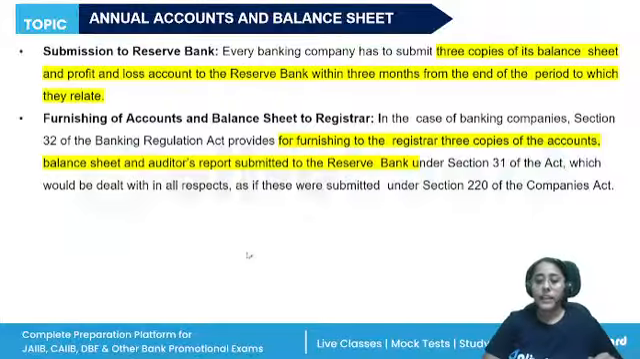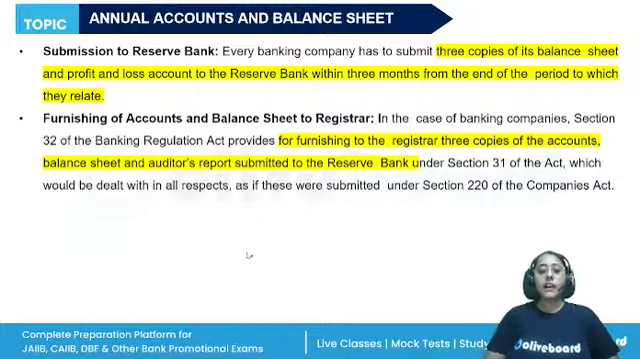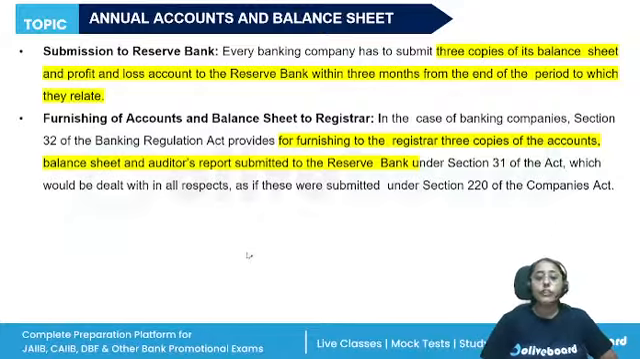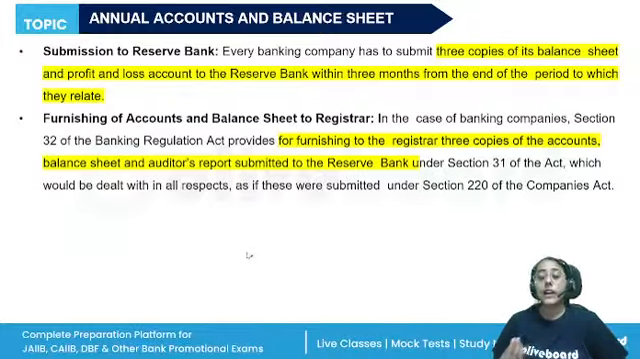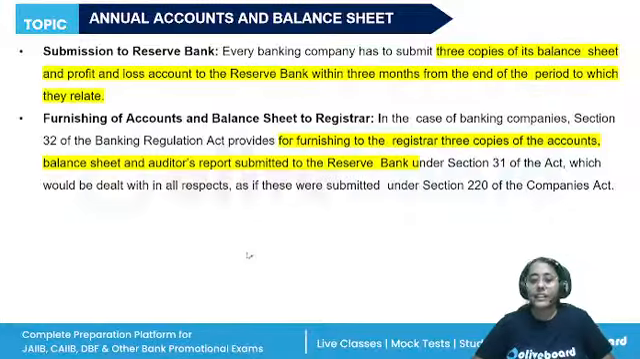Okay. Now let us start with our Unit 4, which is returns, inspections, winding up, mergers, and acquisition. All the banks need to maintain annual accounts, they have to maintain their balance sheet, and they have to submit returns to RBI. RBI also has power to conduct inspection, special inspection, scrutiny, regular inspection.